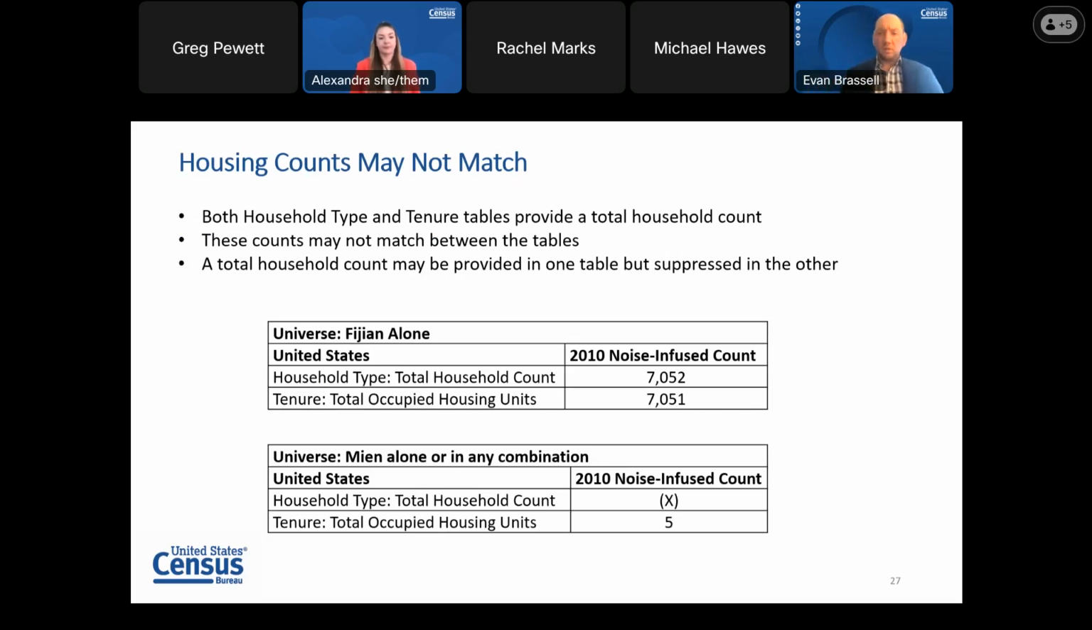So one inconsistency that we'll talk about is the fact that there's two tables in the detailed DHCB product, household type and tenure. Each receive noise separately. So when counts are present on both, such as the householder count, they may not match. There are also instances where one table might receive a count, whereas another table has counts suppressed due to the reasons Alexandra mentioned earlier. The proof of concept covers these in greater detail and provides guidance for users to help them navigate these tables and their use cases.